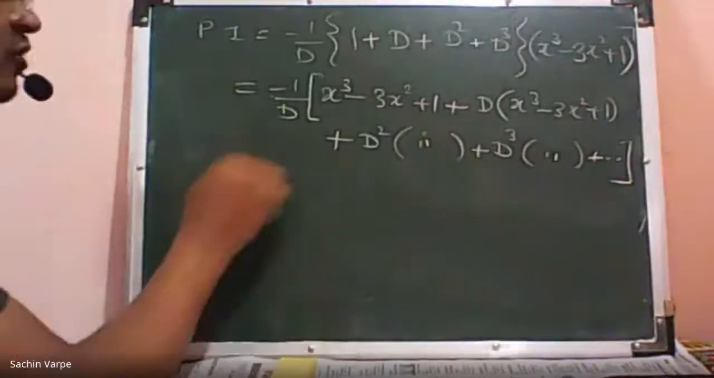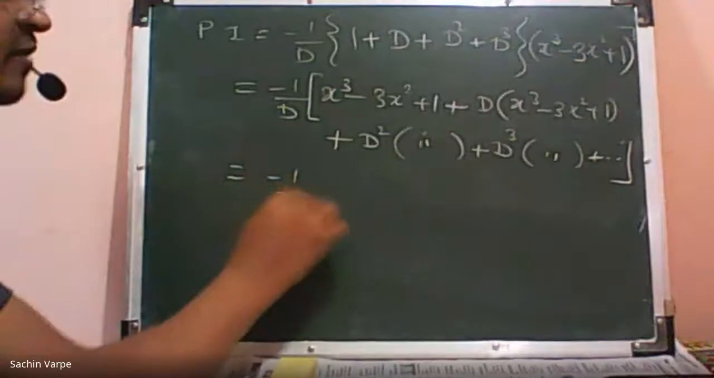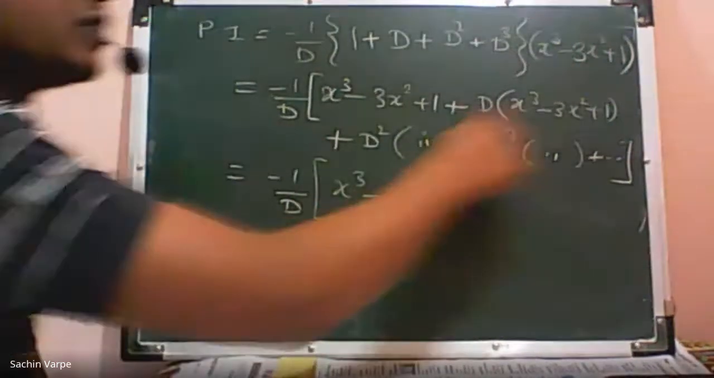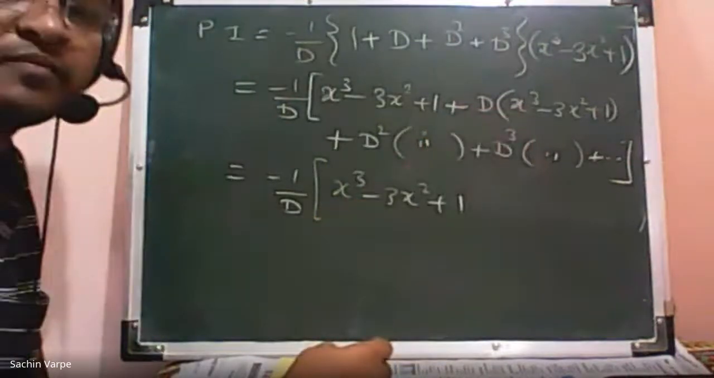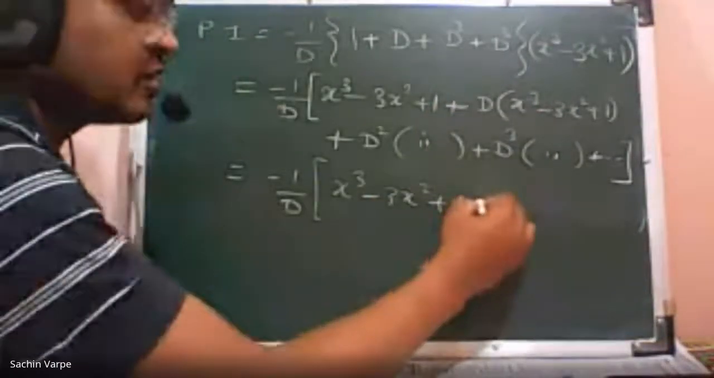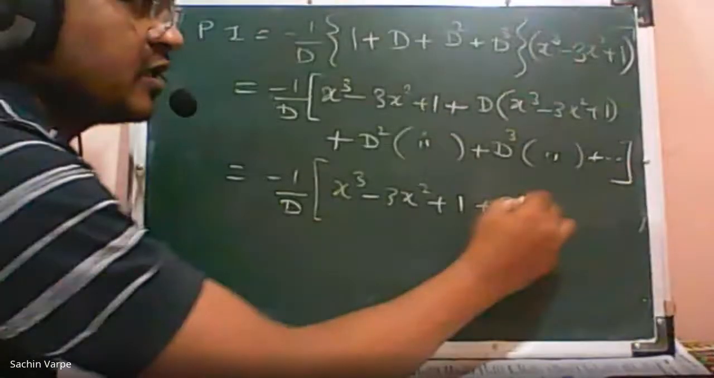So that is equal to minus 1 by D into x cube minus 3x square plus 1. What is D of this polynomial? D means derivative. So that is 3x square minus 6x.